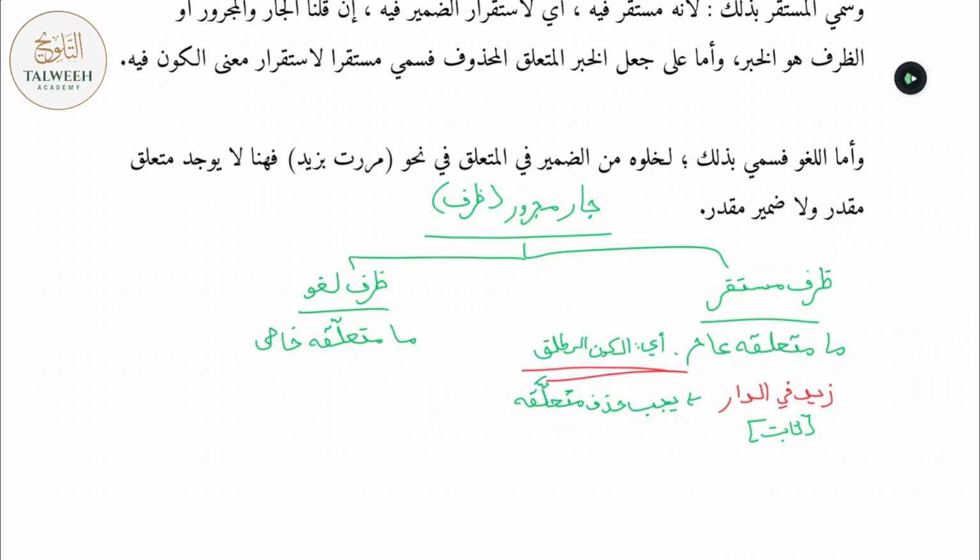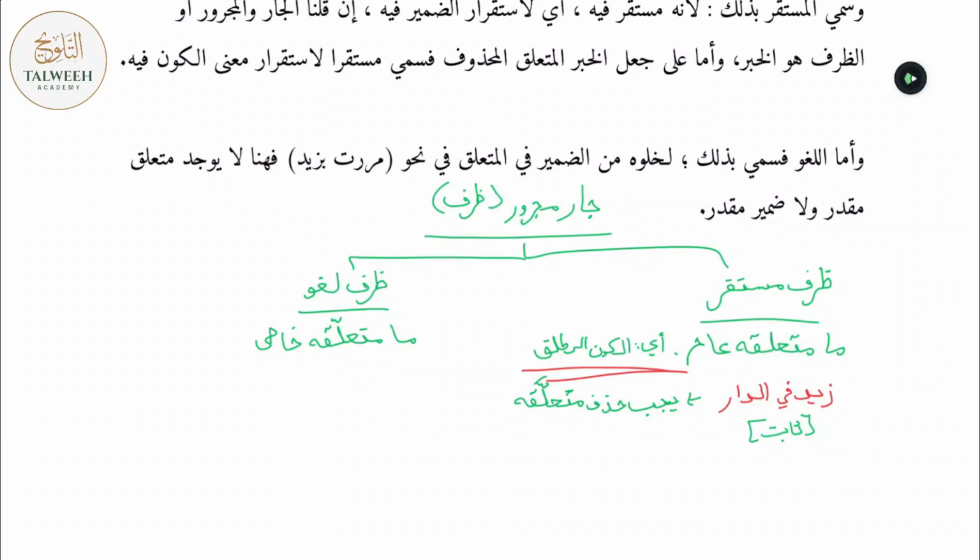So when the muta'allaq is khas, the Jaar Majrur will be referred to as a Ẓarf Laghw. Alright, and this is prevalent in any example where the Jaar Majrur is directly connecting to a verb, the meaning of which is khas. Okay, what does khas mean? Khas over here means that beyond kaun mutlaq, beyond mere existence, there's an additional meaning of eating, helping, drinking, standing, etc., etc., etc.